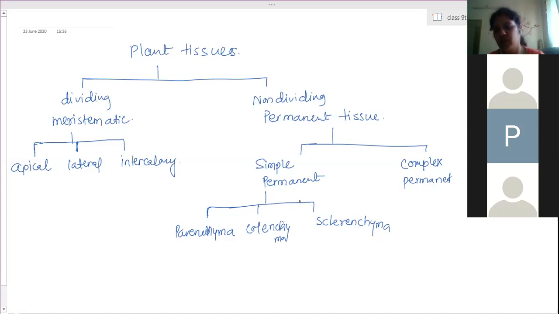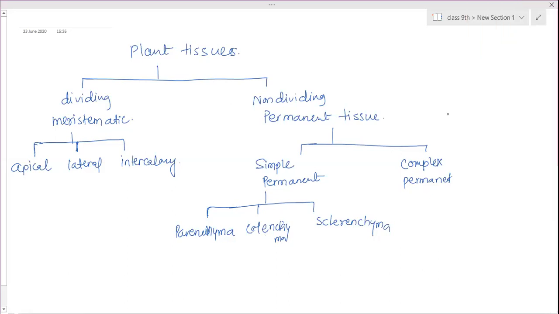Simple permanent tissues are made up of a single type of cell, so there is no separation. And complex permanent tissues are xylem and phloem. In this itself, you have to learn cork and epidermis also. Cork tissue and epidermis will also come under complex permanent.